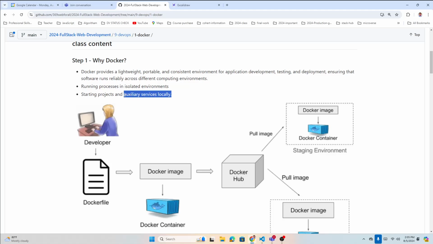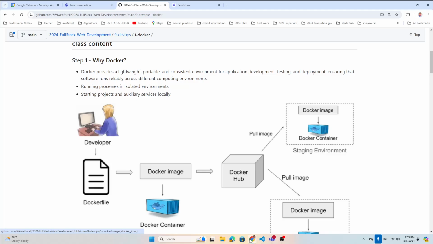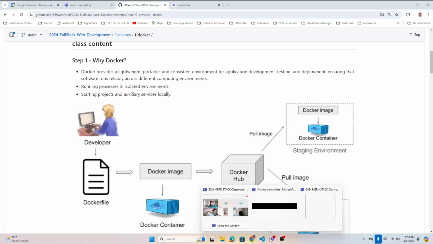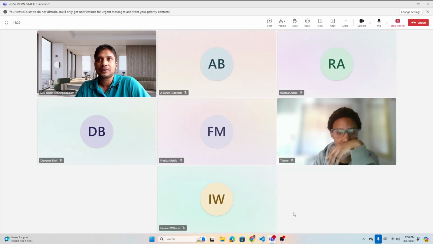Starting projects and auxiliary services locally. What are auxiliary services? Anyone? I hope I pronounce it correctly. So normally you have the main system. Let's say you're running a Next.js project.